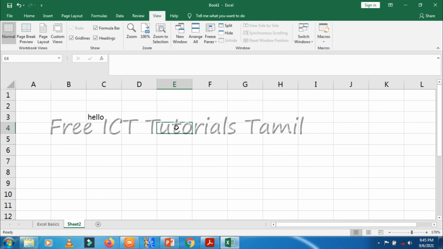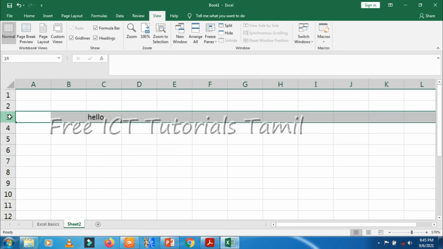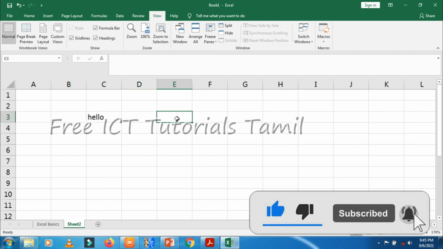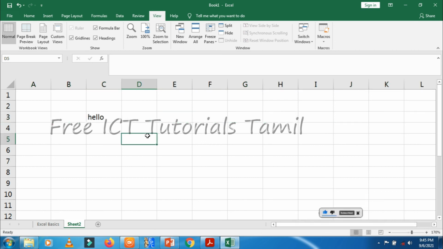Another example. Here I selected E3. This cell has been created with the help of column E and row 3. That is E3. Every cell has an address, that is the cell address. If I select any cell, you can see the cell address in this name box.